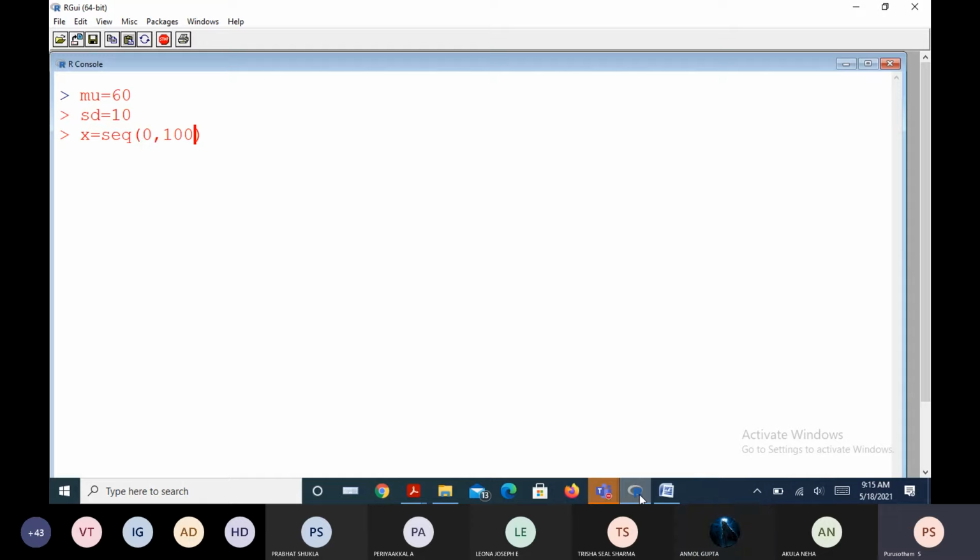Of course, you can take minus 100 to plus 100 also, nothing wrong, as you wish. Let us imagine that I am taking a sequence of points from 0 to 100 with a length, meaning the number of points in that sequence is approximately 300 points. Why am I taking as many points between 0 and 100?